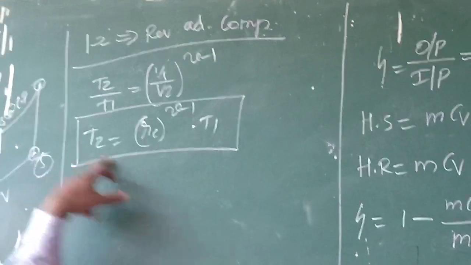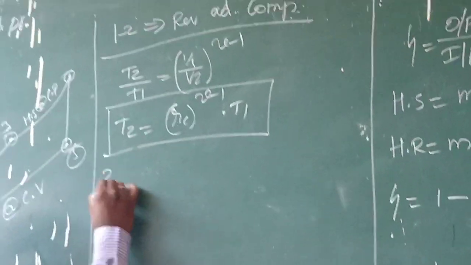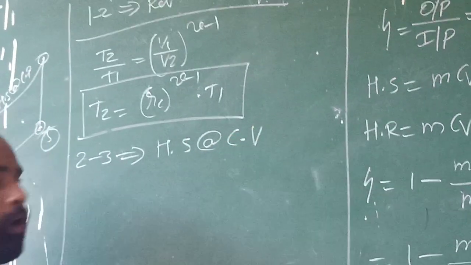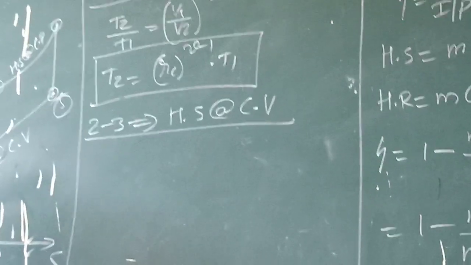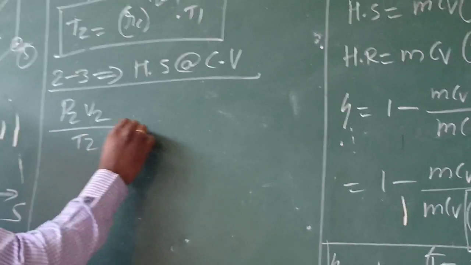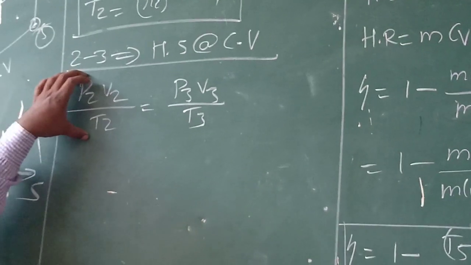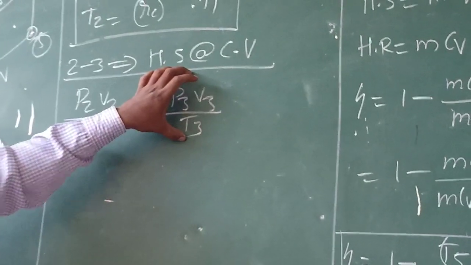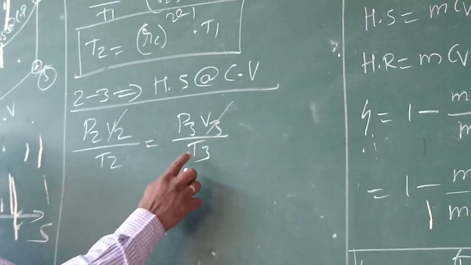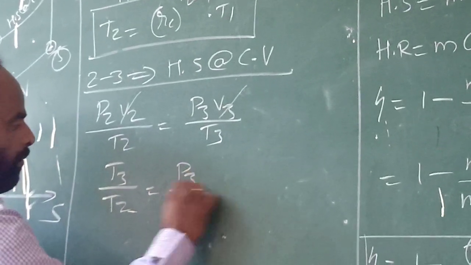So now I have derived the equation for T2 in terms of T1. Similarly, we can write T3 in terms of T1. For that we go to process 2 to 3, which is heat supply at constant volume. We can write the ideal gas equation for state 2 and state 3, where P2 V2 by T2 equal to P3 V3 by T3. Since it is a constant volume process, V2 equals V3, and then to calculate T3 we can write T3 by T2 equal to P3 by P2.